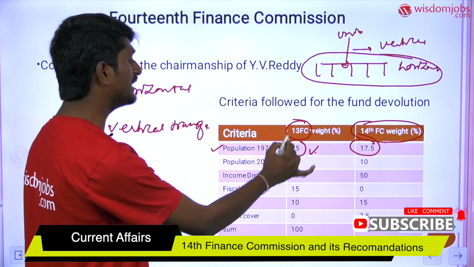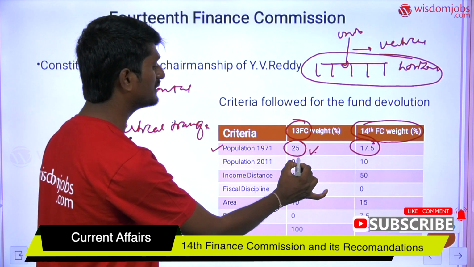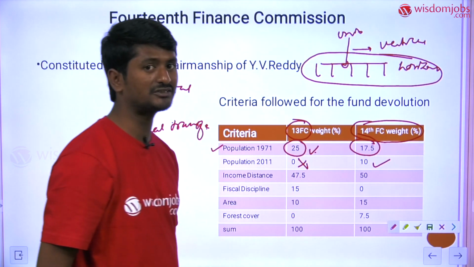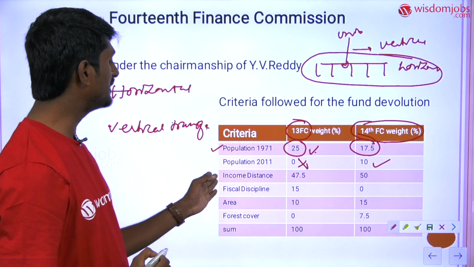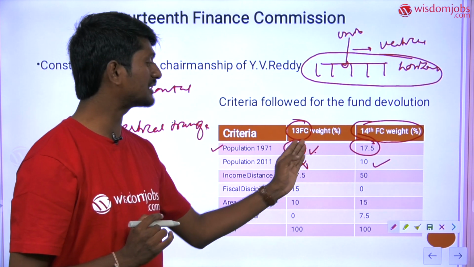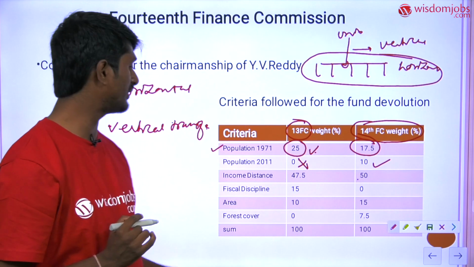The 13th Finance Commission did not give any weightage for the 2011 population, whereas the 14th Finance Commission has given a weightage of 10%. Similarly, income distance is 47.5% for the 13th Finance Commission and 50% for the 14th Finance Commission.